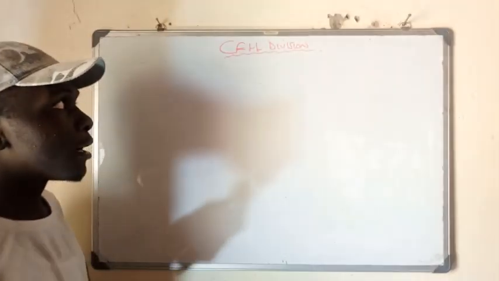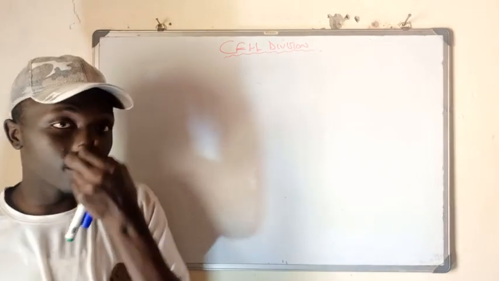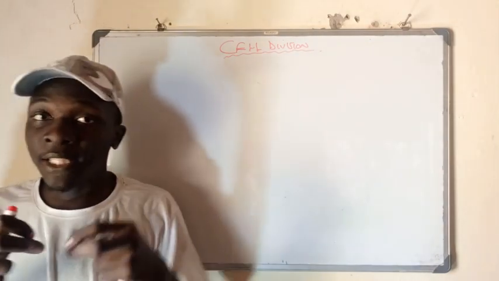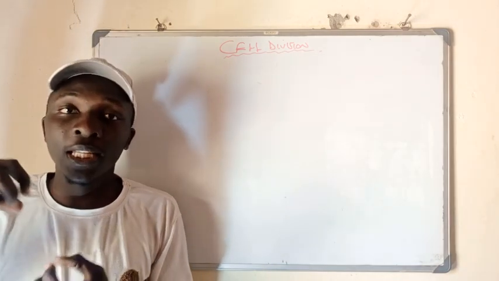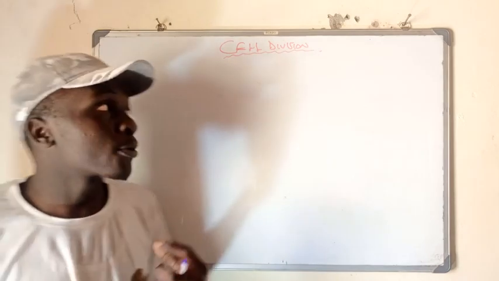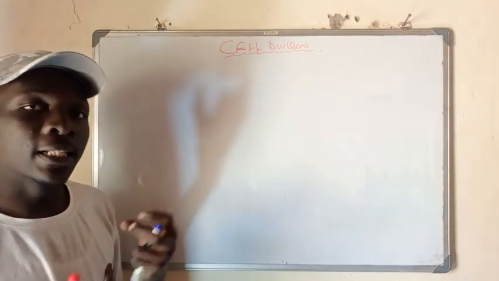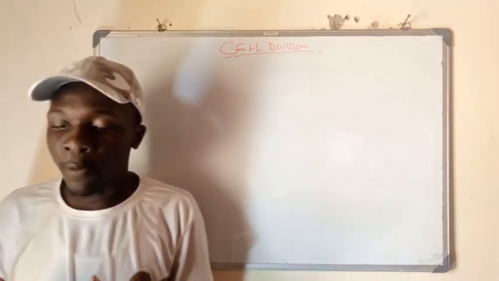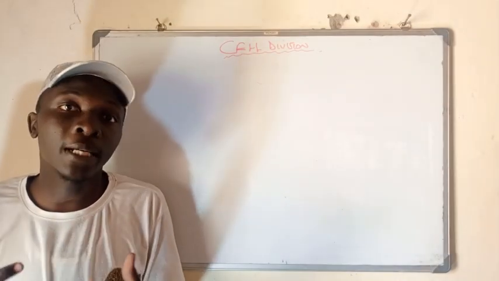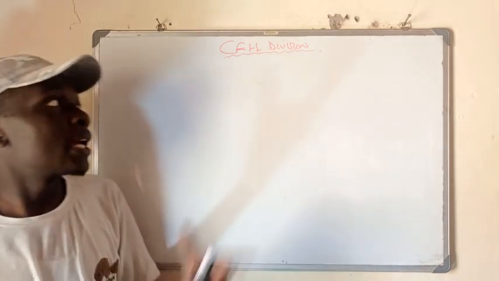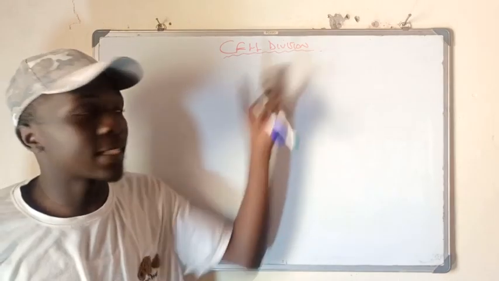Now, a cell, we have already defined in previous lessons to say it's a basic unit of life. They are like blocks that make up the entire organism. So this cell that makes up an entire organism must be able to help us form new cells or also help us to form reproductive cells. And so, we must divide these cells.